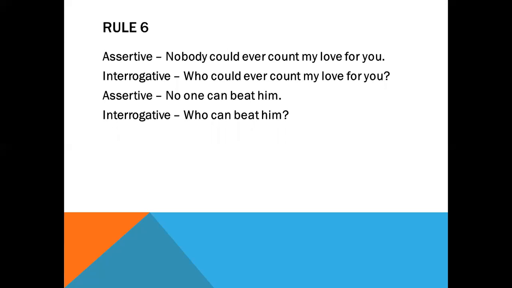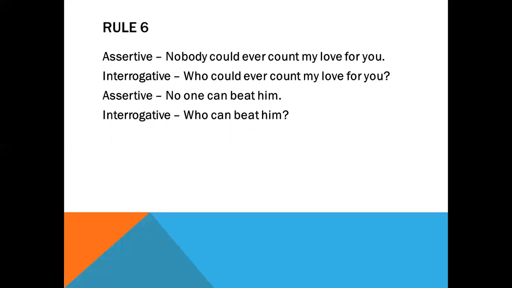Next one. Nobody could ever count my love for you. Here, this nobody will be replaced by who. That is, who could ever count my love for you? Again, no one can beat him. In the interrogative form, you will have to write down, who can beat him?